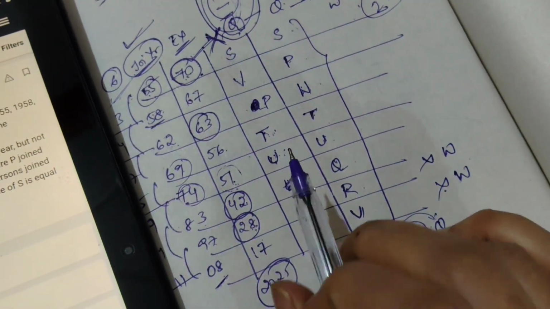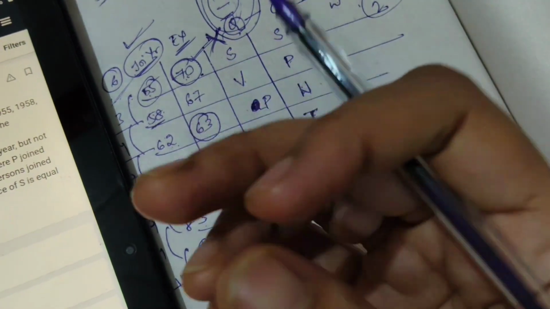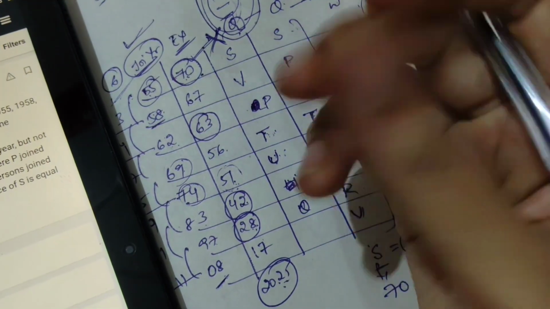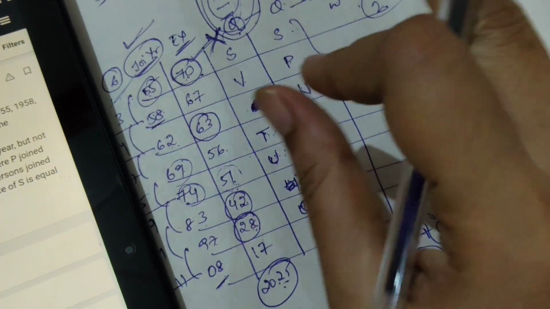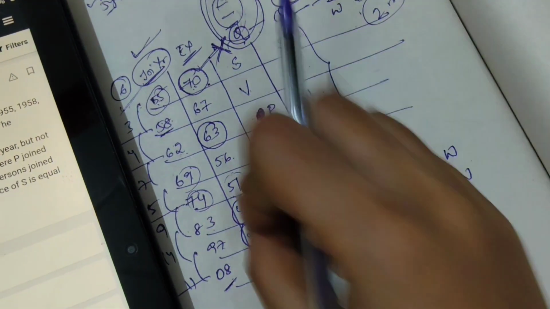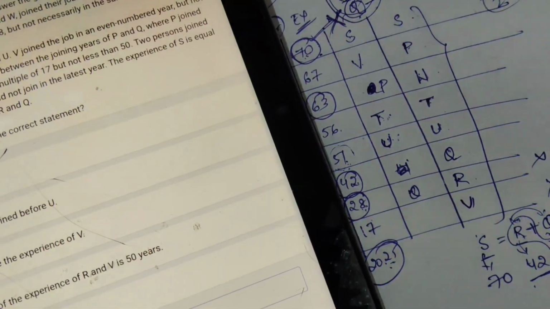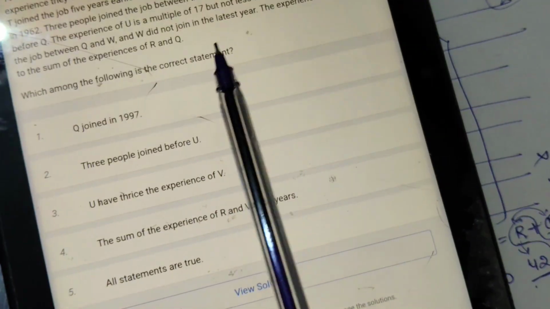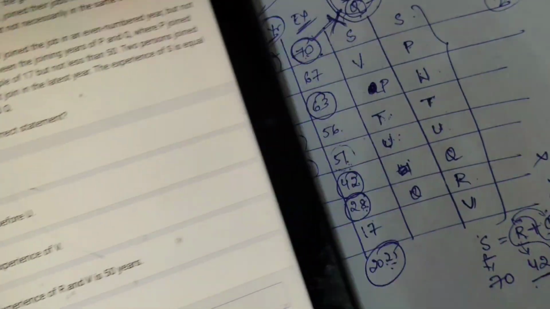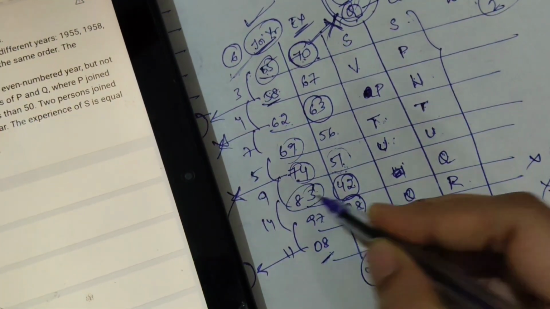Once you understand, practice the logic puzzles, and you will feel that magic. Within the first attempt, with the first possibility only, you will get the answers. Now we will solve the questions. Which among the following is the correct statement? Q joined in 1997. 83, wrong.